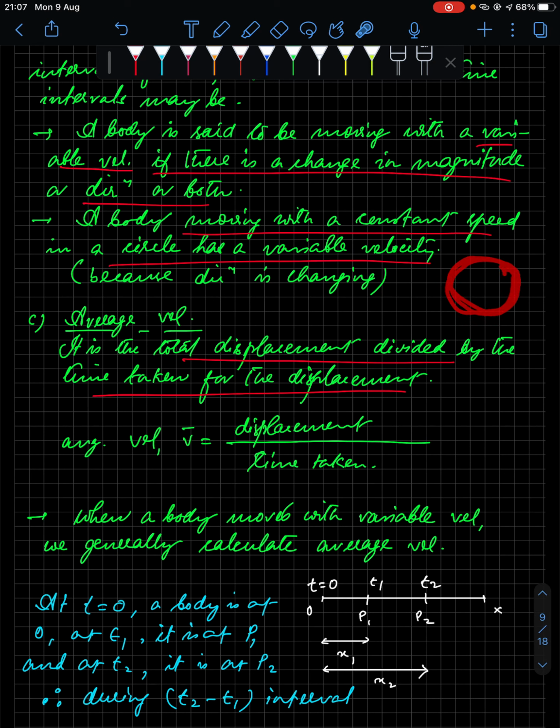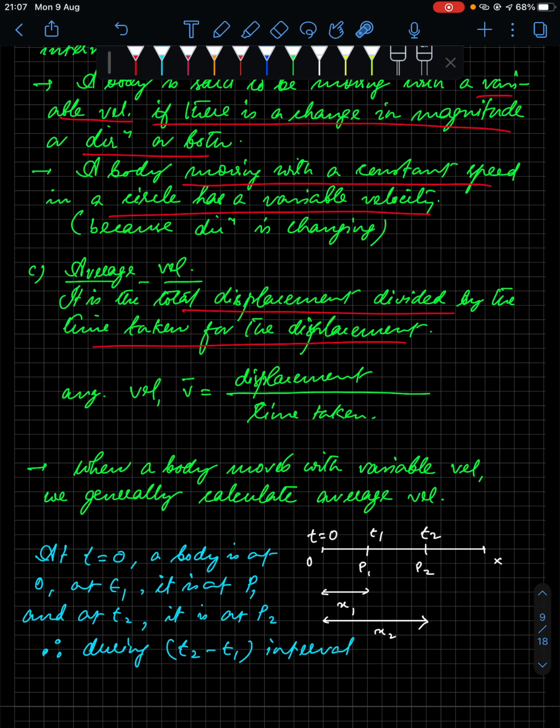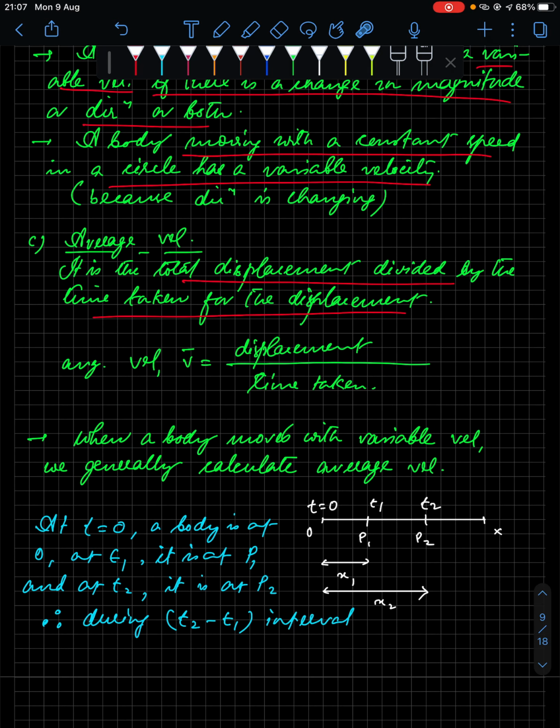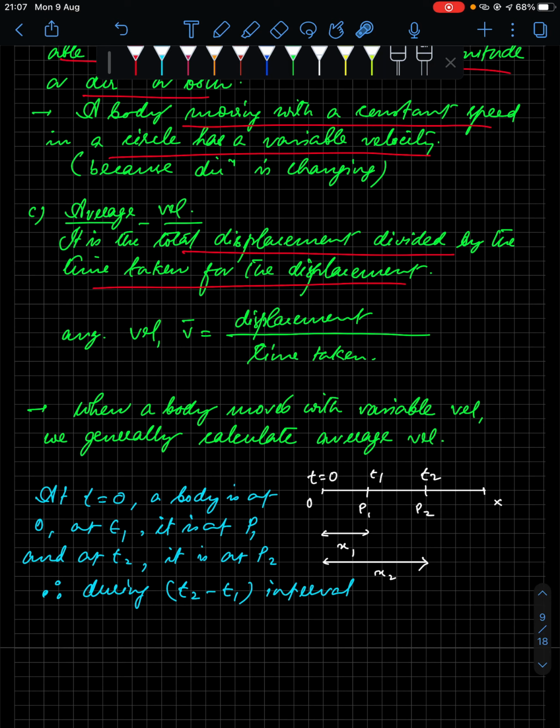So a body moving in a circle moves with constant speed, but the velocity changes because the direction is changing at every moment. So this is that particular circle thing discussed over here.